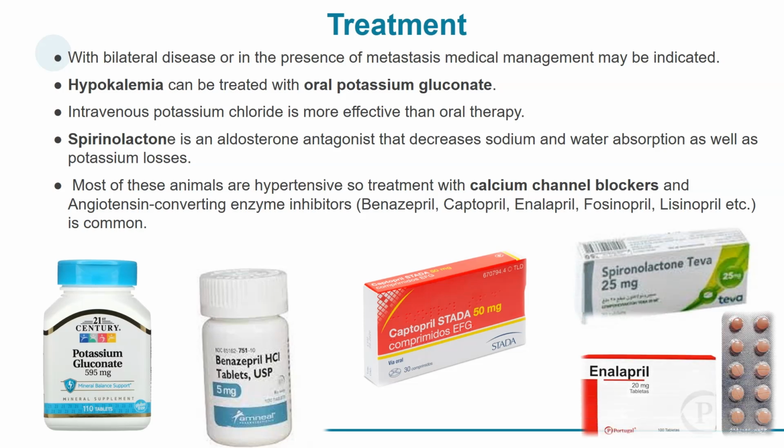Hypokalemia can be treated with oral potassium gluconate, but potassium losses can be severe and difficult to normalize with oral supplementation. Intravenous potassium chloride is more effective than oral therapy. Spironolactone is an aldosterone antagonist that decreases sodium and water absorption as well as potassium losses. Clinical signs of hypokalemia often improve even if potassium levels remain below normal.